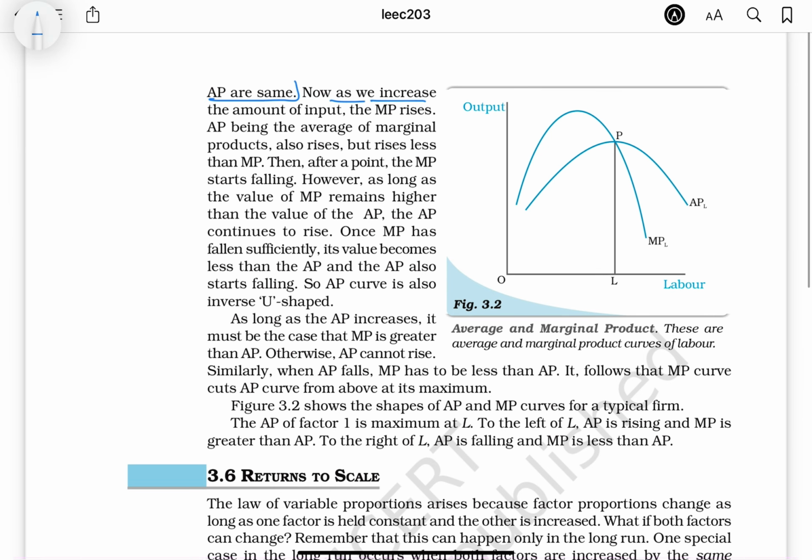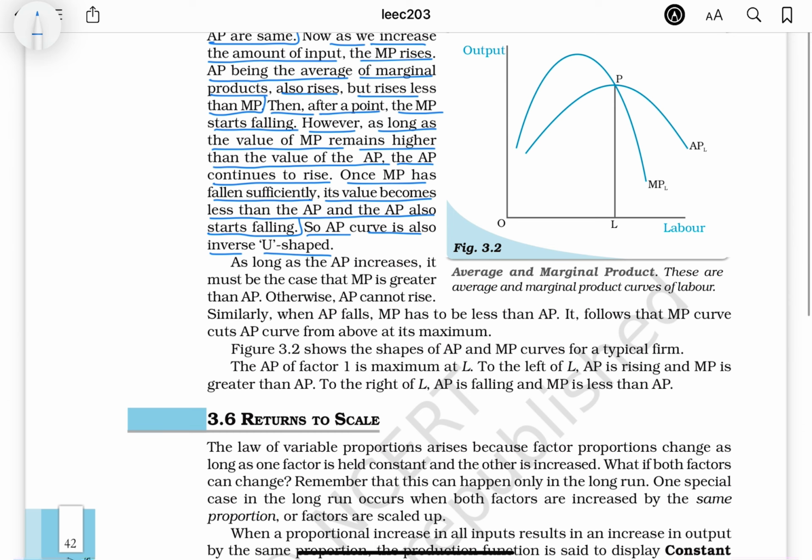Now, as we increase the amount of input, the MP rises. AP, being the average of marginal products, also rises, but rises less than MP. Then, after a point, the MP starts falling. However, as long as the value of MP remains higher than the value of the AP, the AP continues to rise. Once MP has fallen sufficiently, its value becomes less than the AP and the AP also starts falling. So the AP curve is also inverse U-shaped.